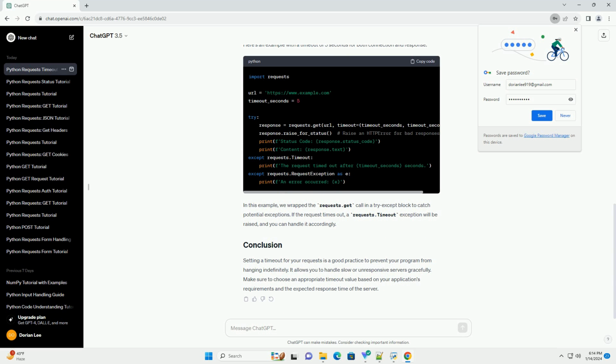Setting a timeout for your requests is a good practice to prevent your program from hanging indefinitely. It allows you to handle slow or unresponsive servers gracefully. Make sure to choose an appropriate timeout value based on your application's requirements and the expected response time of the server.